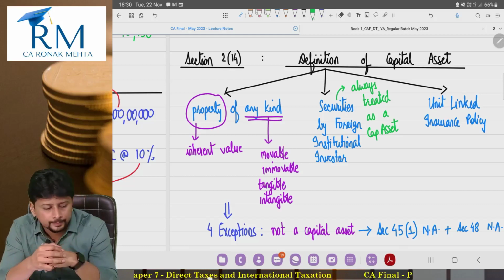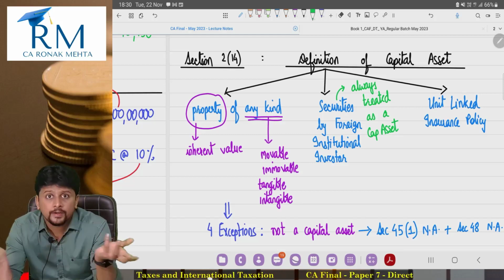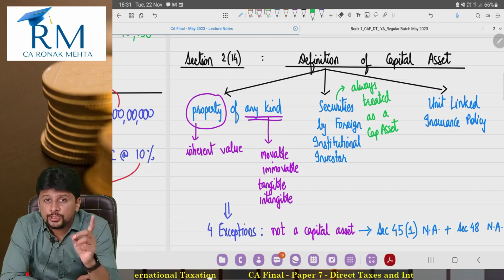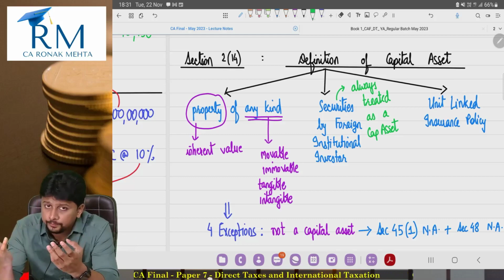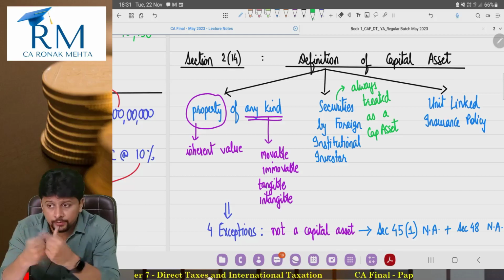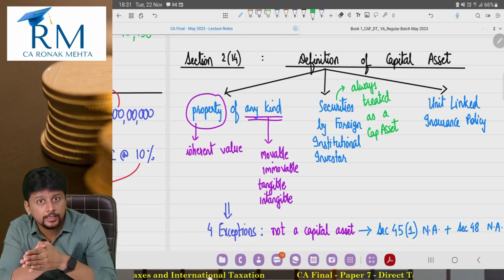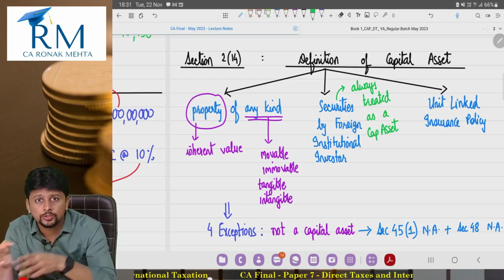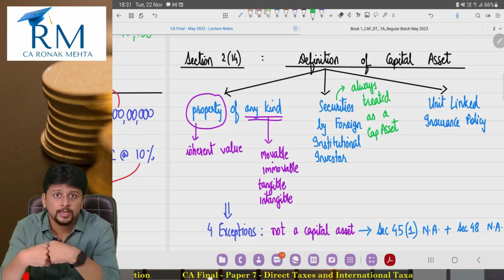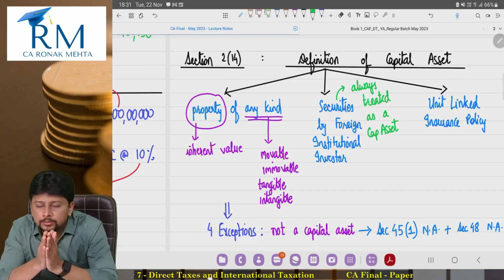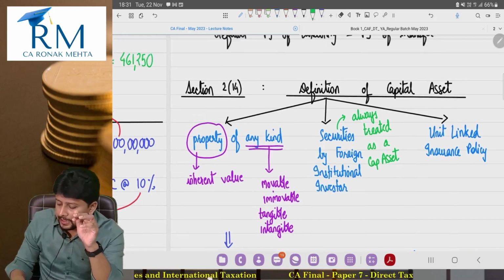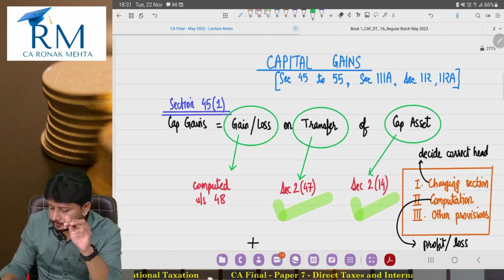Now, why? Pretty obvious. See, who are we talking about? Foreign institutional investors. So these are investors who are abroad, who bring money into India, and we are talking about securities. So they are investing into shares, debentures, bonds of Indian companies. They are basically bringing money into the stock market. And you might remember this from CA Inter, that capital gain has its own tax rate. I spoke about it at the beginning also.